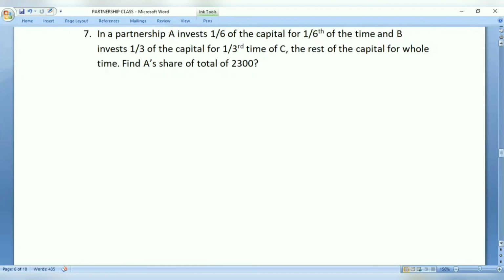So what he is saying now, A invested 1/6 of the capital for 1/6 of the time, and B invested 1/3 of the capital for 1/3 of the time. Okay. C invested the rest of the capital for the whole time. Now, how do we solve this question? Let us first calculate what is the capital of C, that means the total investment made by C. If you think the whole amount is 1, out of this, subtract the 1/6 and 1/3 portions invested by A and B. Okay. Now, what is the value?